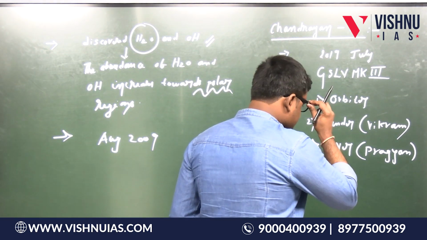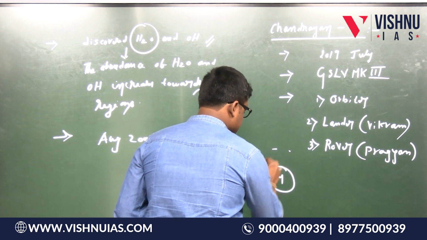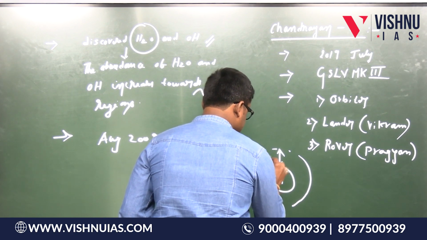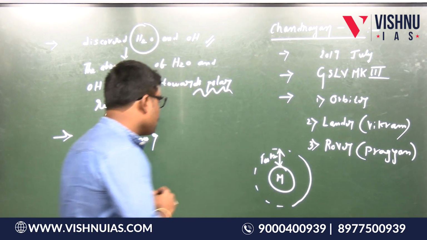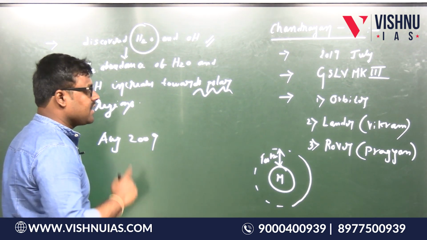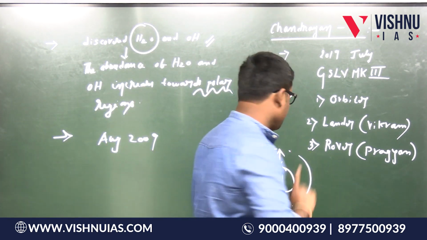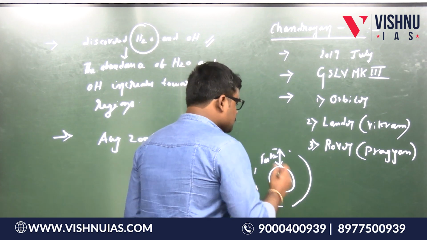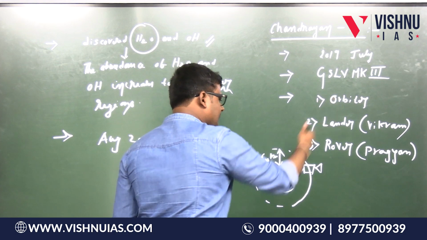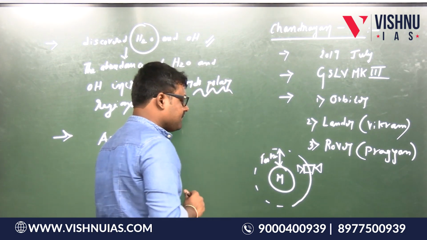So, we have planned, if this is the moon, this is the orbit, and this is 100 kilometers. For Chandrayaan 1 also, the orbit is 100 kilometers from the surface of the moon. Okay, please mention that point as well. I think I have already told that point. Anyways, so this is about the orbiter. Lander separates from the orbiter, and it has to soft land on the surface of the moon.